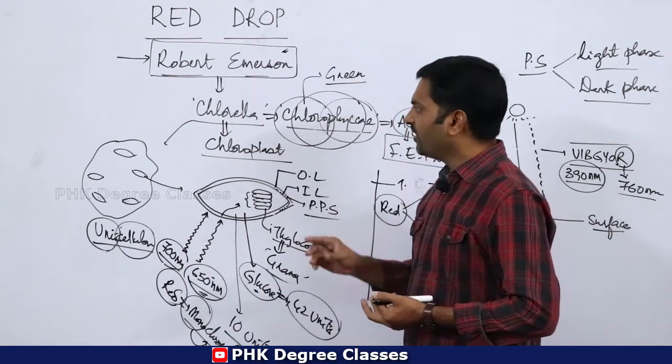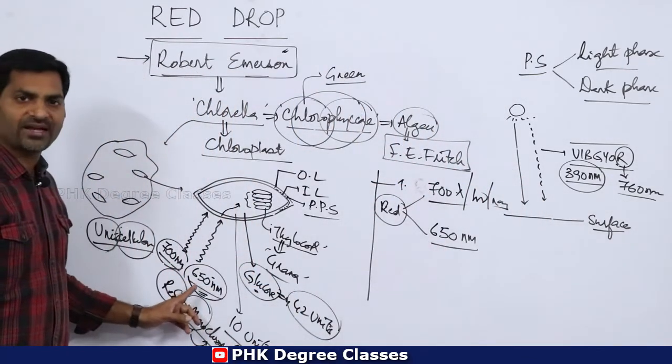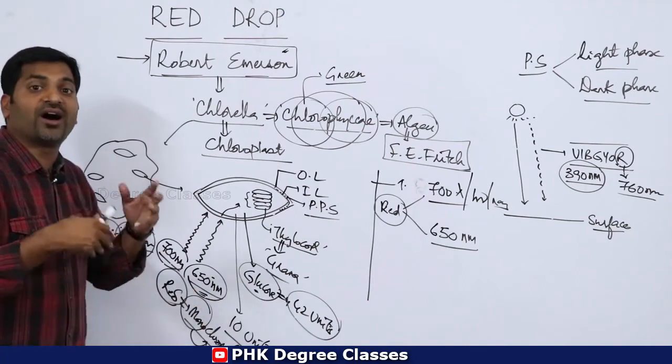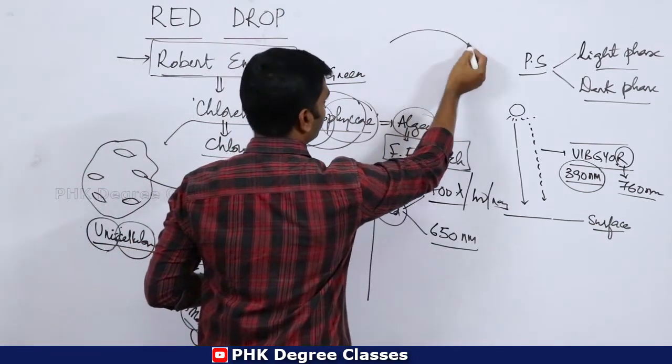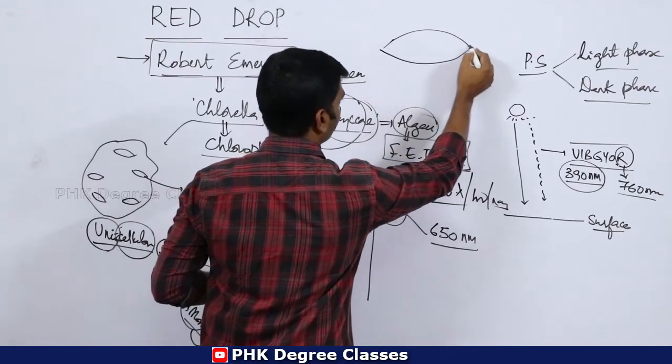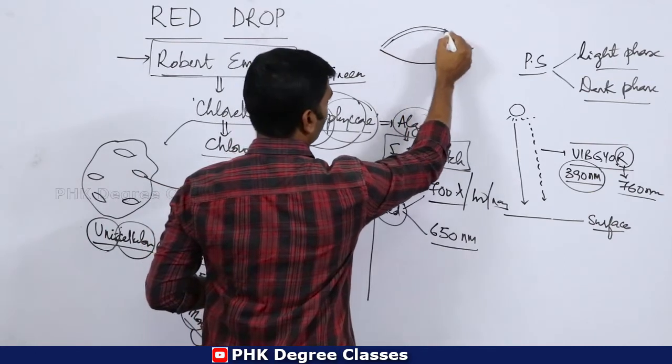Clear? Now after performing these two monochromatic light experiments, he did another experiment. What is that? For example, I am drawing the picture here. Just see carefully. This is the chloroplast of chlorella.